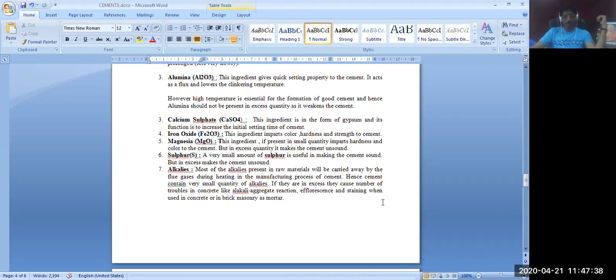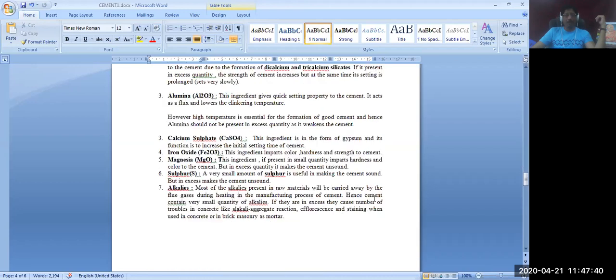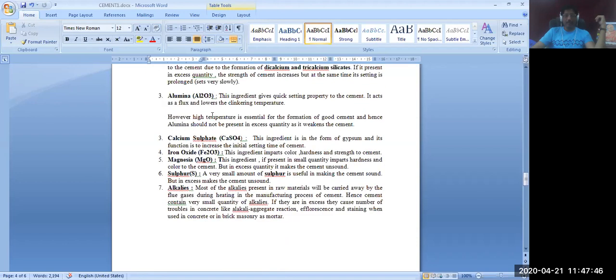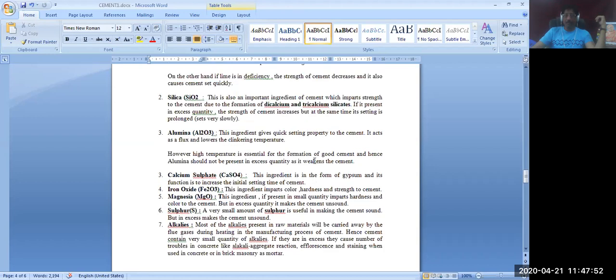concrete structure. So therefore, these can all be called the ingredients of cement. Major ingredients are lime, silica, and alumina, and the other minor ingredients are iron oxide, magnesium oxide, sulfur, alkalis, as well as calcium sulfate, which is called gypsum.